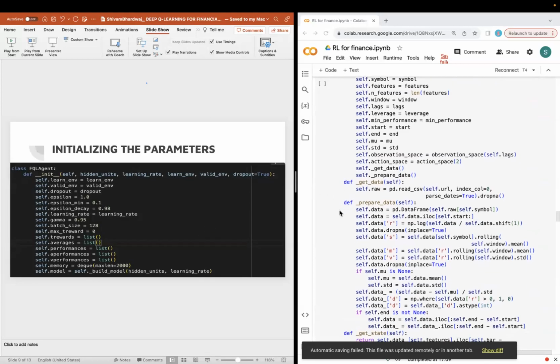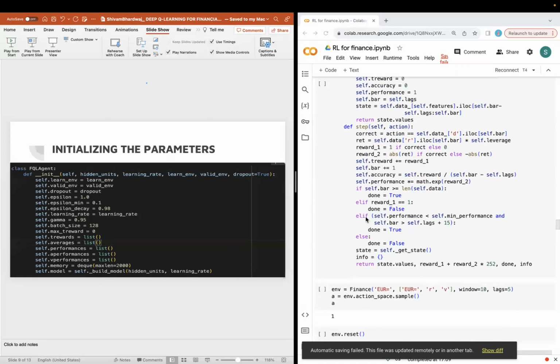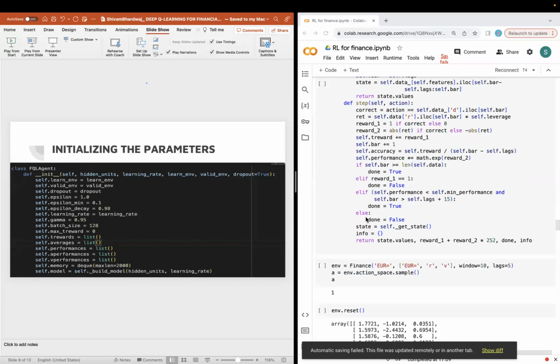Here we are talking about the initialization of parameters for the updated financial Q-learning agent. Here we can see that I have used an epsilon of 1, a minimum epsilon of 0.1, an epsilon decay of 0.98, a learning rate of 0.0001, a gamma of 0.95, a batch size of 128, and initiated the max reward as 0.